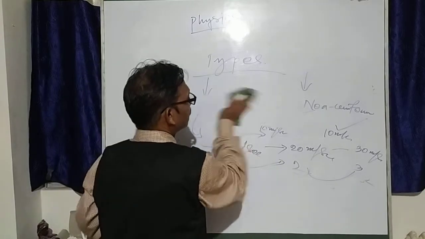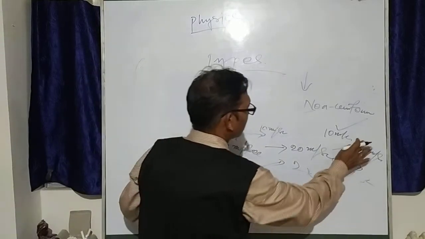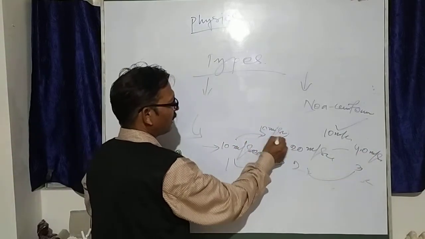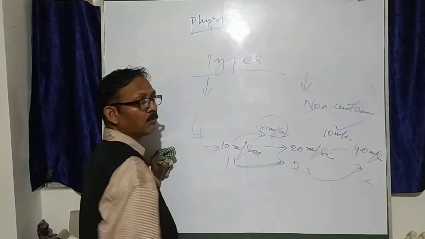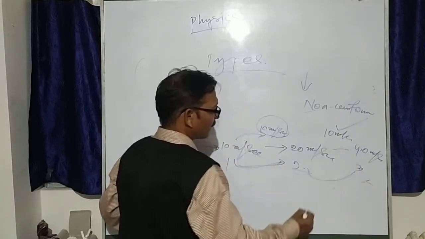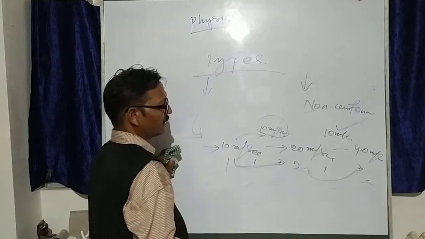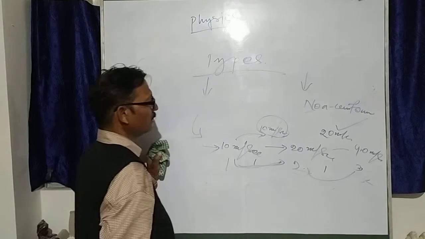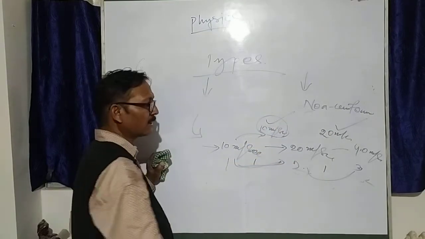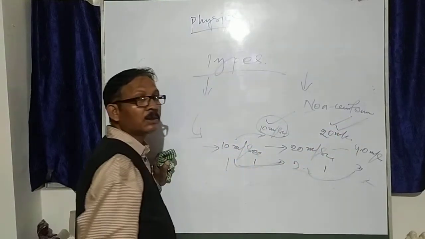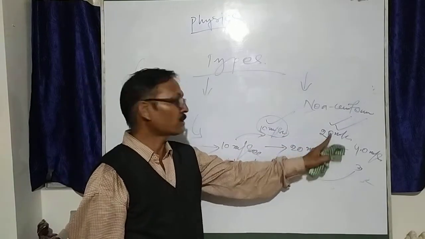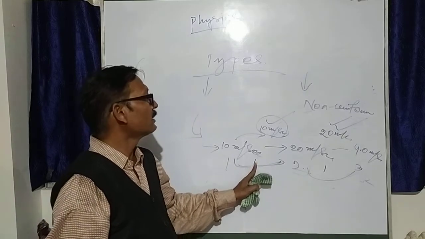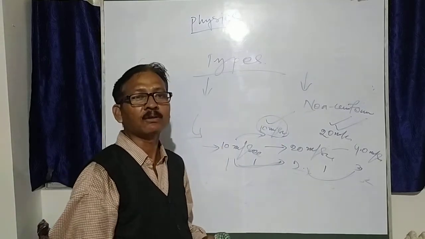Similarly for non-uniform, take 10, 20, and 40. From the first to the second, velocity changes by 10 meters per second in the same 1 second. From 2 to 3 seconds, that is also 1 second, but 20 to 40 is a change of 20 meters per second. So the velocity changes are not equal, but the time is the same: 1 second change here, and 1 second change here. So this is called non-uniform acceleration.